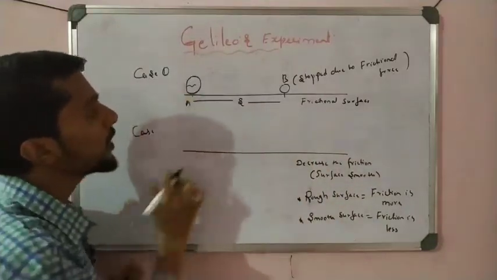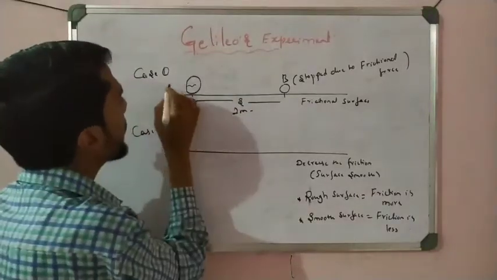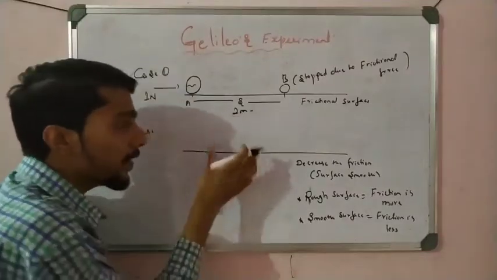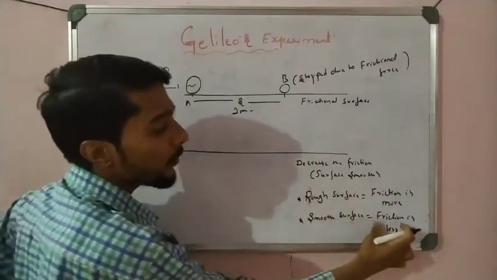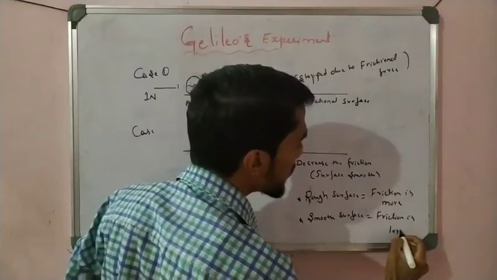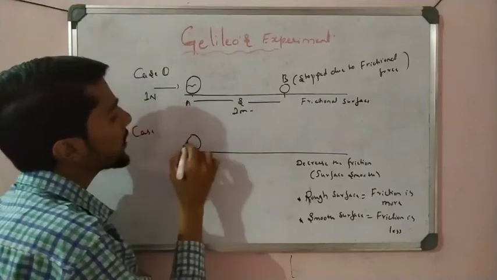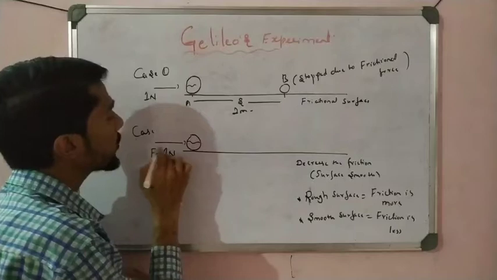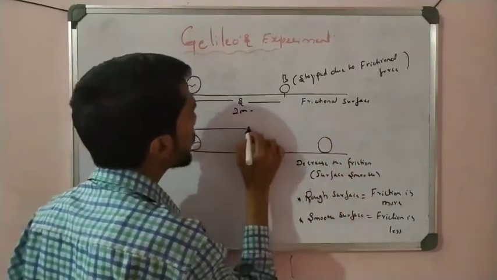Now, for example, in the first case the ball covers 2 meters of distance when a force of 1 Newton is applied. Now let us take another surface which is smooth as compared to the first case, where friction is less as compared to the rough one. Let us see what happened. The same ball is taken and the same force, 1 Newton, is applied, but now the object covers more distance, about 4 meters.